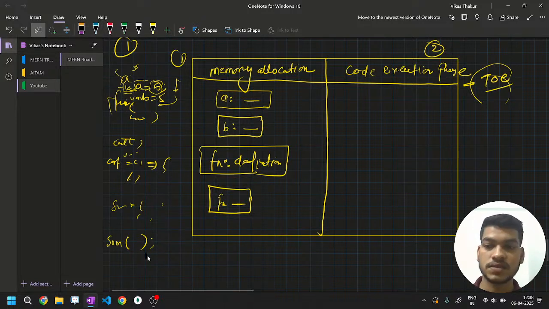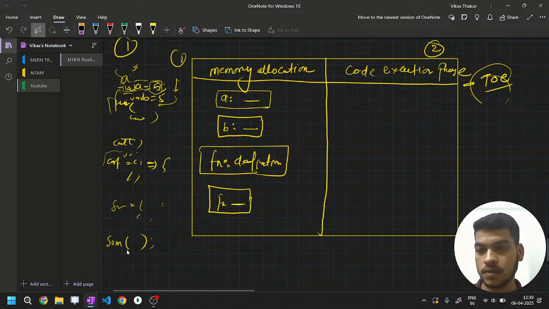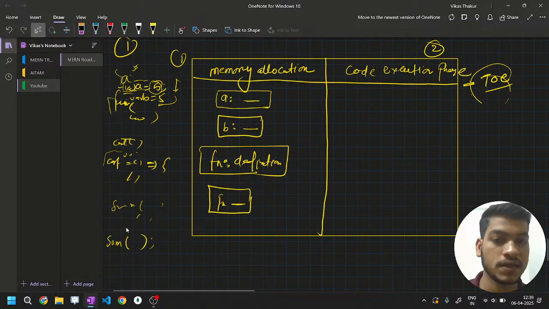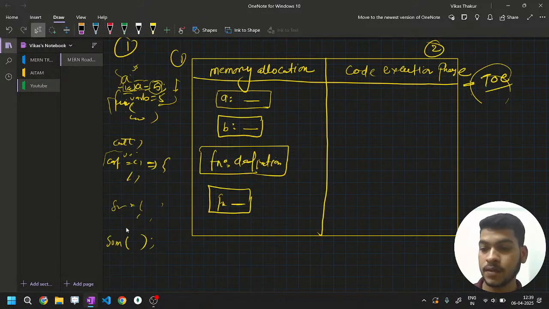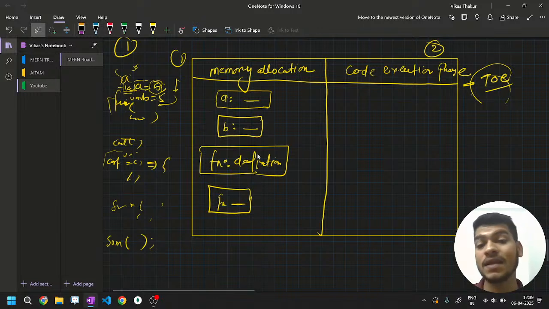When parenthesis is there, that means you have invoked the function. Then this particular logic that you have written in the sum will be getting executed, right? You can pass the parameter, whatever parameter and whatever argument they are taking, and you can use that to perform an operation. Perfect. So now all our program, all our variables and functions got their definition. Perfect. Now the second phase will start, and now the real magic will be happening.